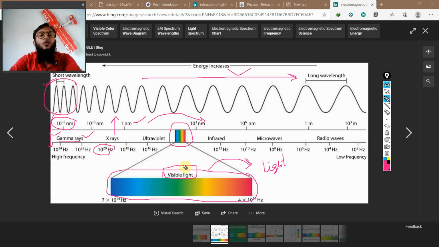This visible spectrum has only a very small range of electromagnetic waves, 400 nanometers of wavelength to 700 nanometers of wavelength. You see, the difference is very small.